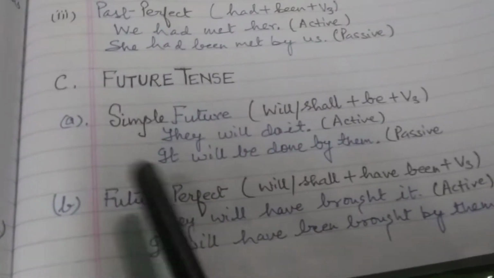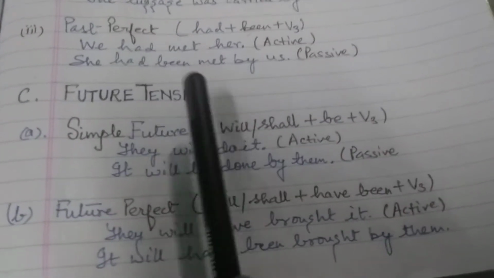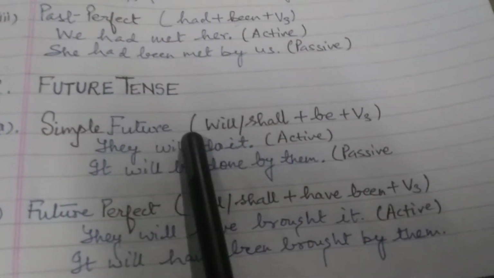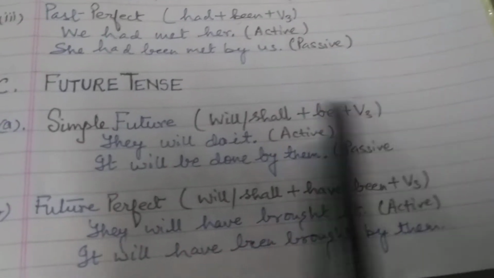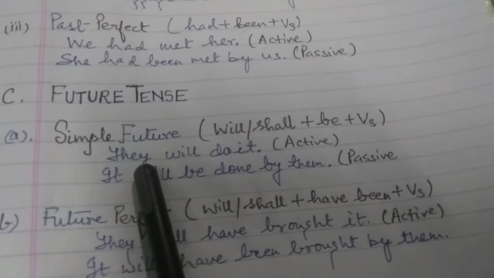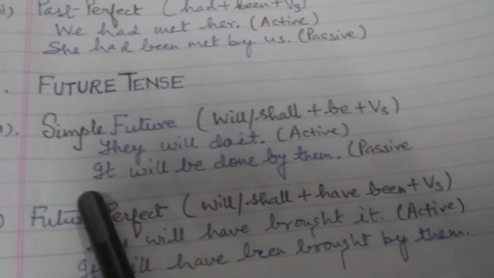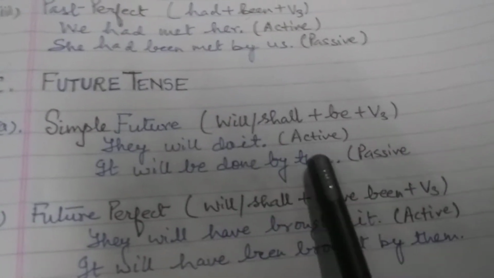Now moving ahead, we will be going through the forms for future tense. For simple future, we will use will or shall plus be plus V3. Now examples, they will do it. It is in active. Now the passive will be: it will be done by them.